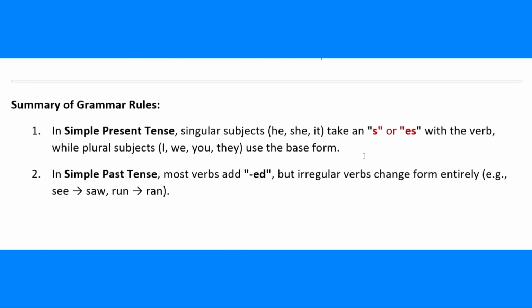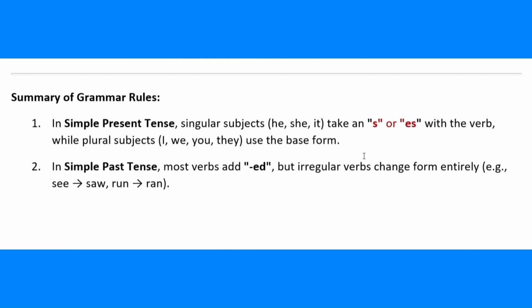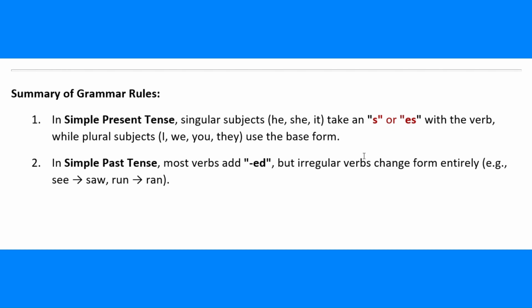Summary of grammar rules. In simple present tense, singular subjects he, she, it take an s or es with the verb, while plural subjects I, we, you, they use the base form. In simple past tense, most verbs add ed, but irregular verbs change form entirely. Example: see, saw; run, ran.